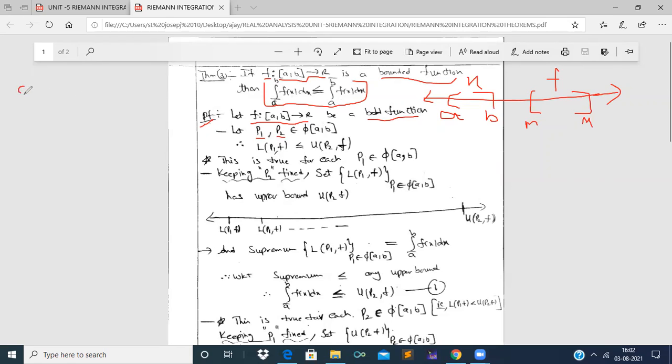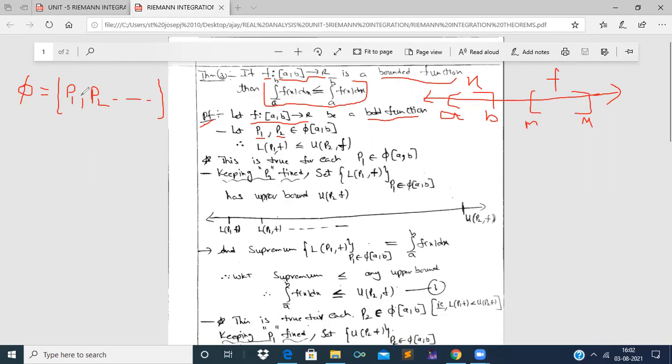If I take the family of partitions of closed interval a comma b and it is represented by phi of closed ab, in this set of partitions of family, we are taking two partitions, P1 and P2, and many more partitions will be left over in the family of partitions. Of all those partitions, we have taken only two, P1 and P2, right?